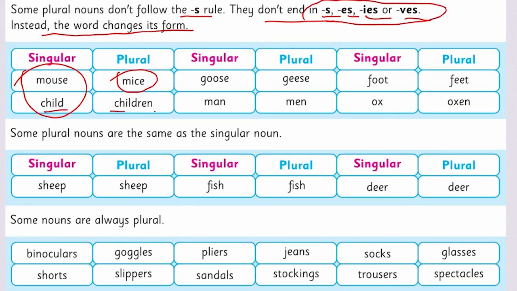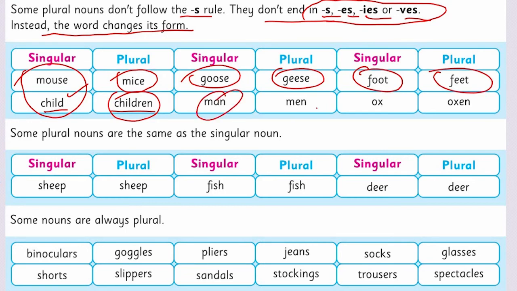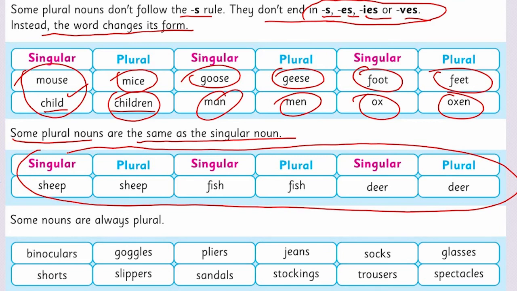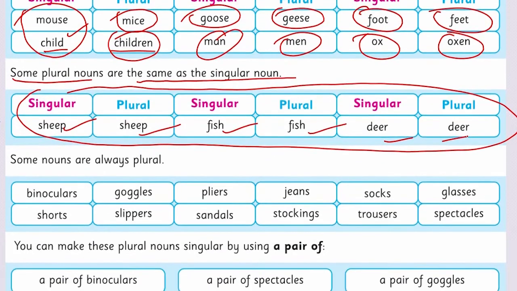Child, children, you can see the difference of spelling here. The singular form is child and the plural form is children. Goose, geese, foot, feet, man, men, ox, oxen. Now look here, some plural nouns are the same as the singular noun. They don't have any plural form. They can be both singular and plural. Sheep, sheep, fish, fish, deer, deer.